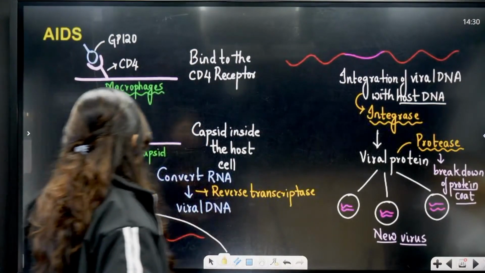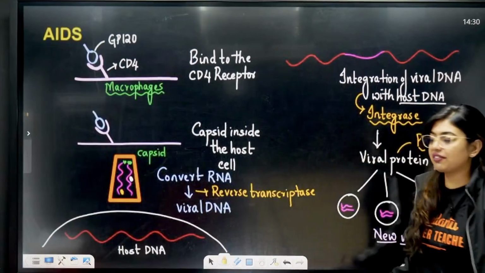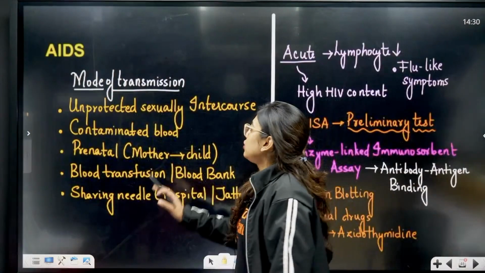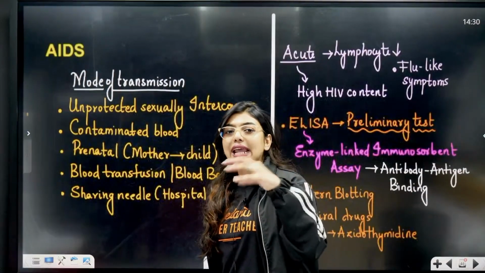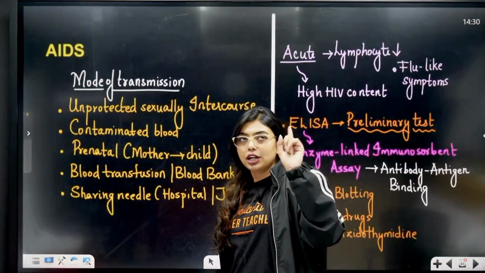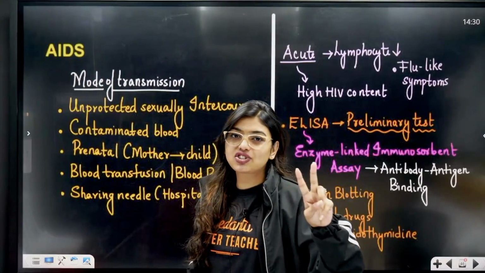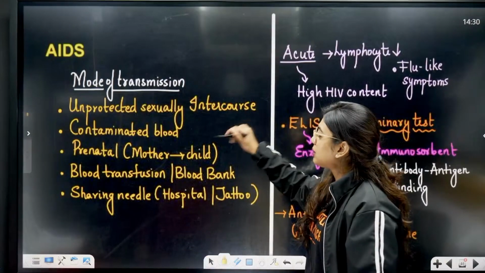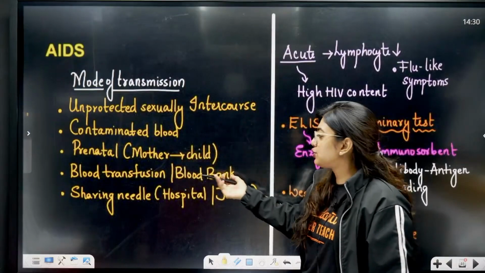This is the whole story, okay? Story of HIV. HIV is very important. Any questions can come. Now look here. Mode of transmission. How is AIDS spread? Unprotected sex, intravenous drug abuse, that means taking the drugs intravenously. Contaminated blood. Prenatal, that means from the mother to the child.